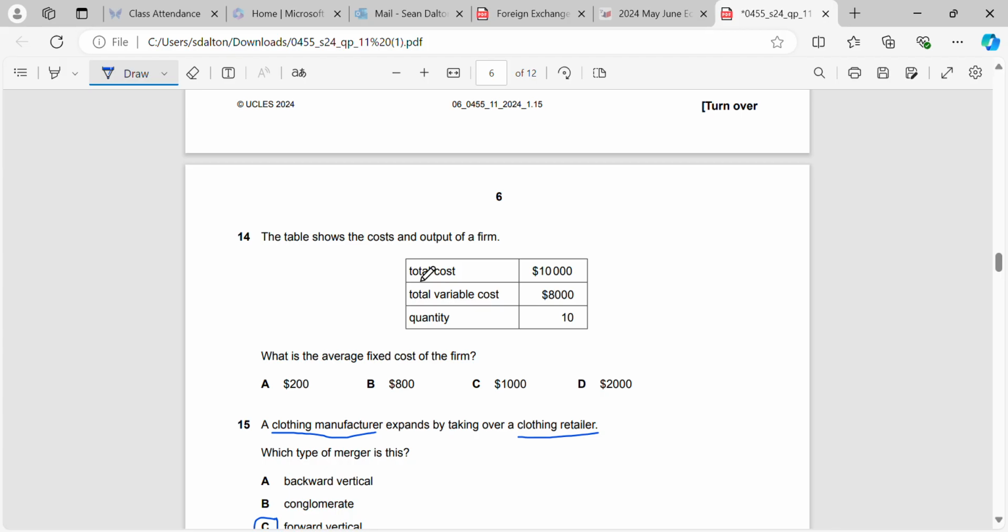Okay, table shows the cost and output of a firm. What is the average fixed cost? So our total cost is 10k, our variable cost is 8. What does that mean? That means that our fixed costs have to be 2k, right? Because our fixed costs have to be the total cost minus the variable cost. And how do we find our average fixed cost? We take our total fixed cost divided by our quantity. So 2,000 divided by 10 should give us $200.